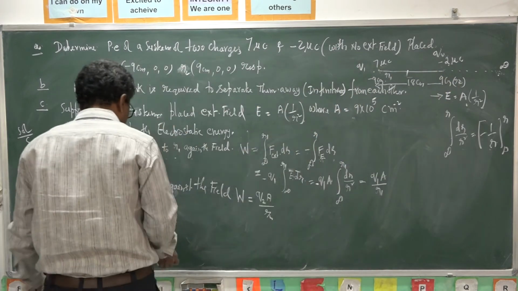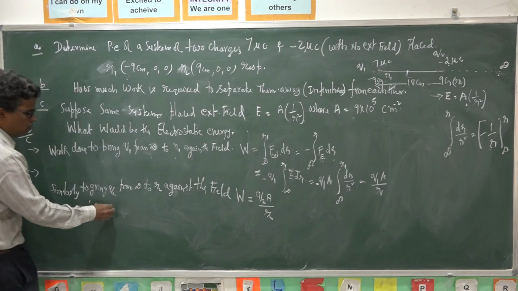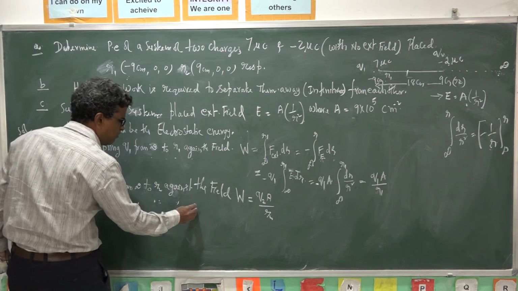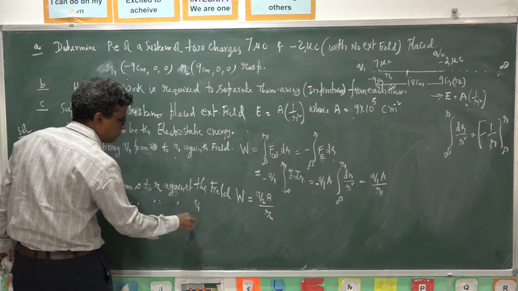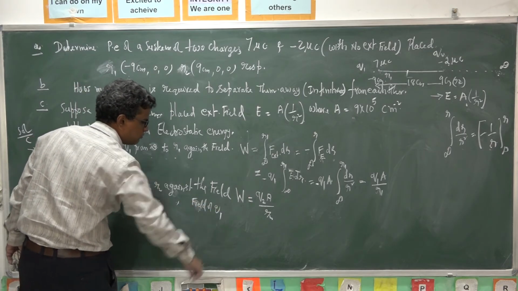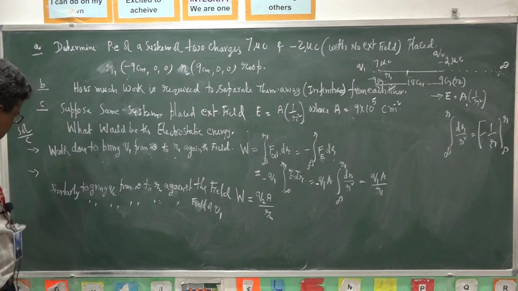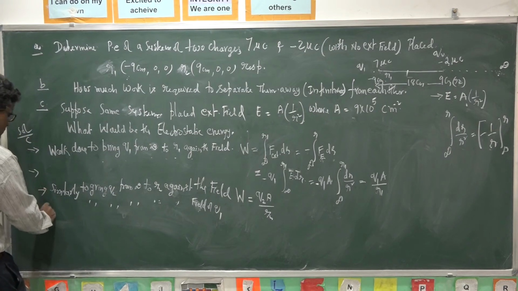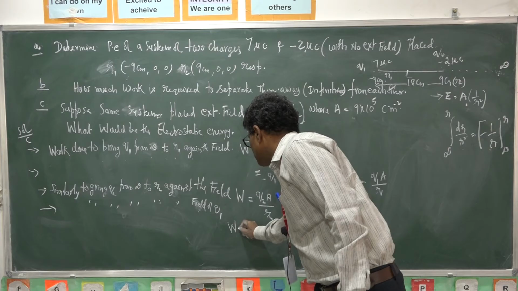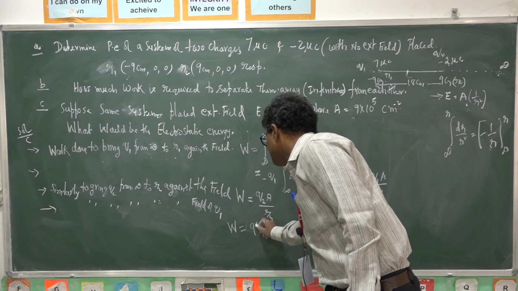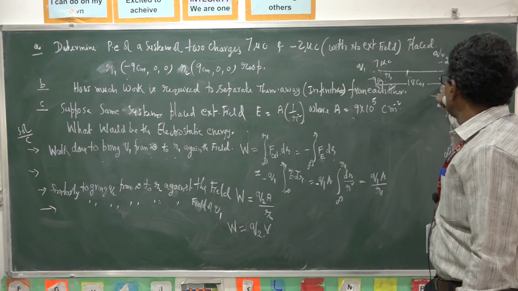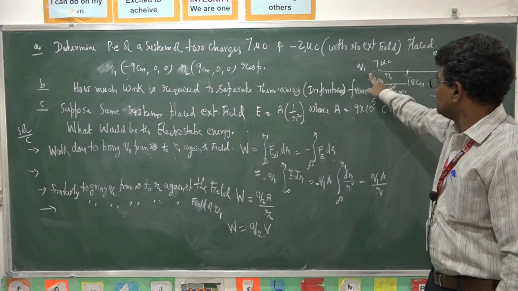So the work done to bring Q2 to R2 against the field produced by Q1 is the charge times the potential at R2 due to Q1.